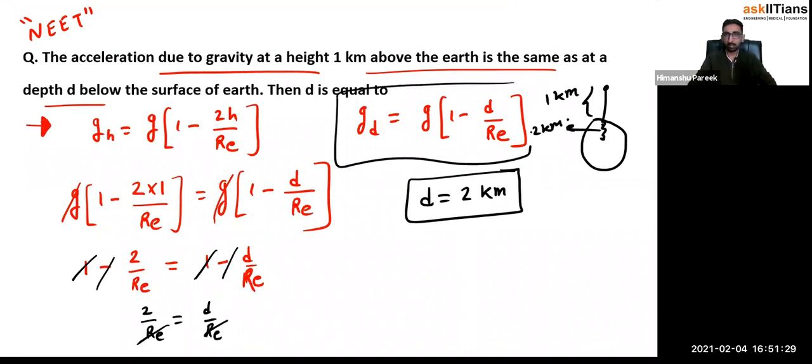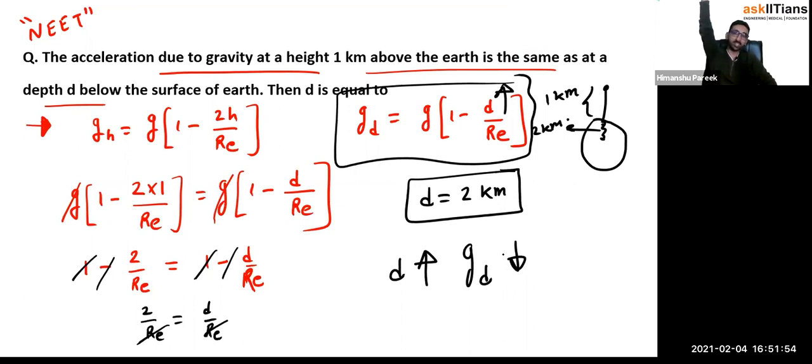This is the formula for gravity due to depth. When this d will increase, what will happen to gravity? It will decrease, because there is a negative sign. So as you go below the Earth's surface, if you dig a tunnel and go inside that tunnel, the gravity will keep decreasing. So on the surface of Earth, it is 9.8. If you go above the Earth's surface, it decreases. If you go below the Earth's surface, it decreases.